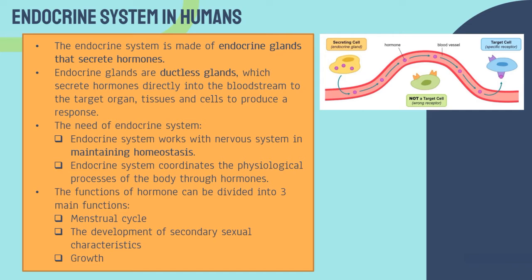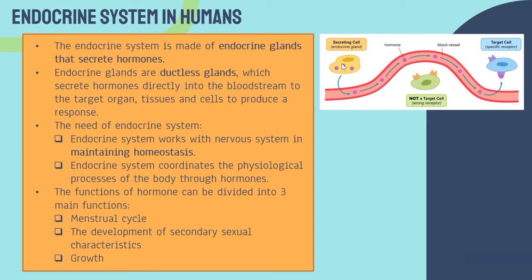Again, what is the endocrine system? The endocrine system is made up of endocrine glands that secrete hormones. What is a hormone? A hormone is a chemical substance. Let's take a look at this diagram. This is the blood vessel, and this is the endocrine gland that has secreting cells, or cells that secrete the hormones.